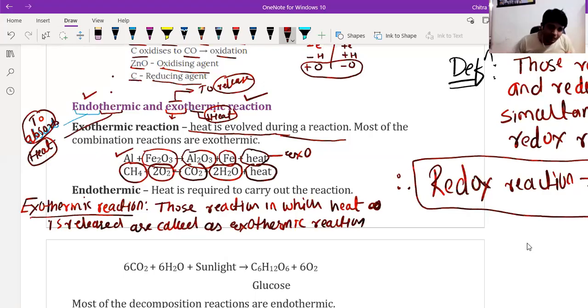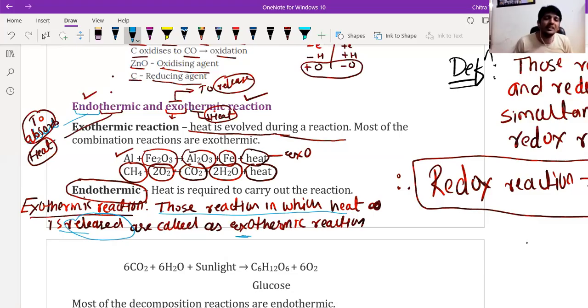Okay, now we have to discuss endothermic reactions. So endo means to absorb. So here we can design the definition for endothermic reaction. Those reactions in which heat energy, instead of released, we have to write absorbed, are called, and instead of exo we have to write endo.